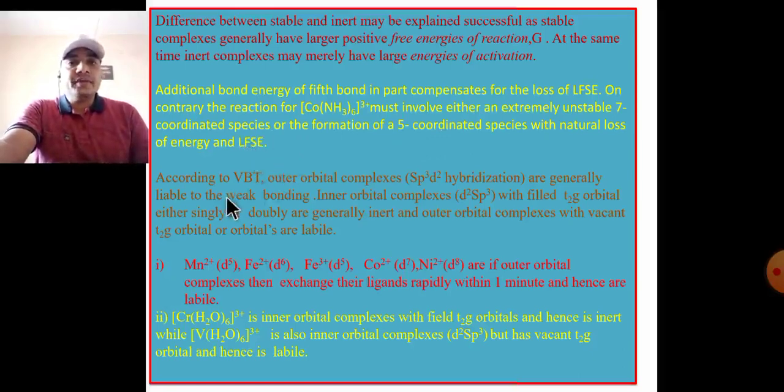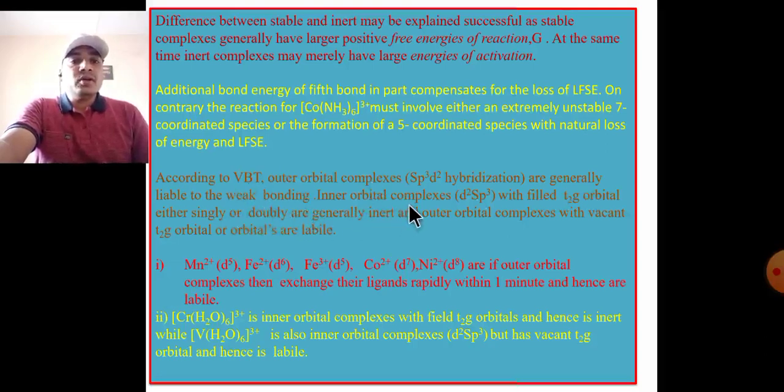According to Taube, outer orbital complexes, that is sp3d2 hybridization, where the nature of ligand is high spin or weak field ligand, are generally labile due to the weak bonding between metal and ligand.